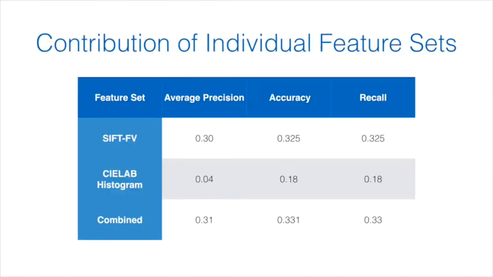Now that we have a set of results, we need to find the contribution of each of the two individual feature sets and see how much of an improvement is made by combining them. Two more performance evaluations are run, this time using just the SIFT Fisher vector features and CIE Lab histogram features in each case. The larger SIFT Fisher vector descriptor clearly has far greater discriminative power for this task, with only a marginal improvement made when it is combined with the CIE Lab histogram features.